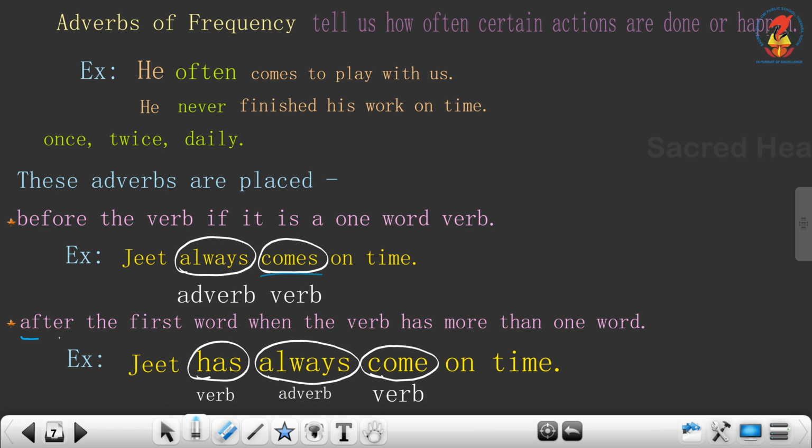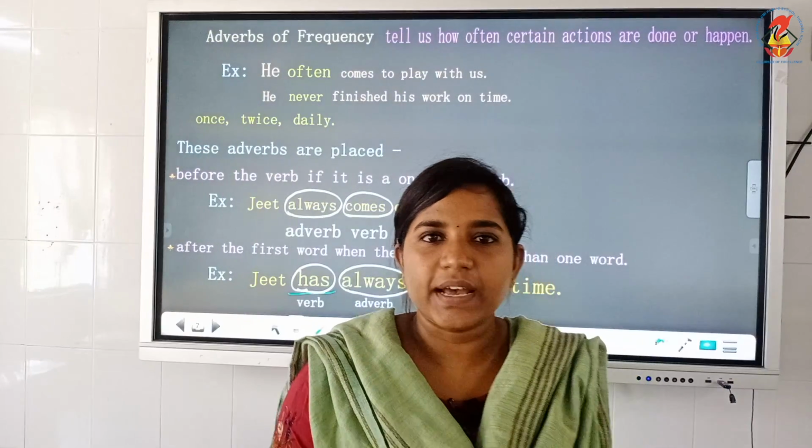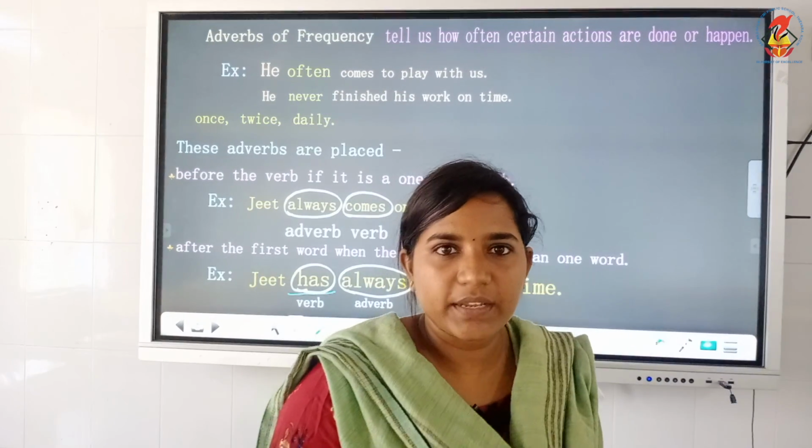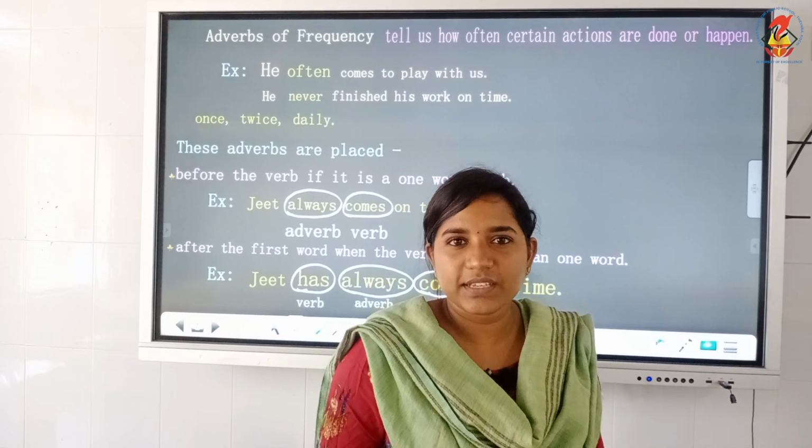Now, adverbs can be added after the first word when the verb has more than one word. That means when a sentence has two verbs. Example, Jeet has always come on time. Here the main verb is come and the helping verb is has. So, there are two verbs. Therefore, the adverb always is placed after the first verb, that is the helping verb. I hope you understood that. So, please watch the video. Please understand, please learn it very carefully and be attentive in the class when you listen to the video.